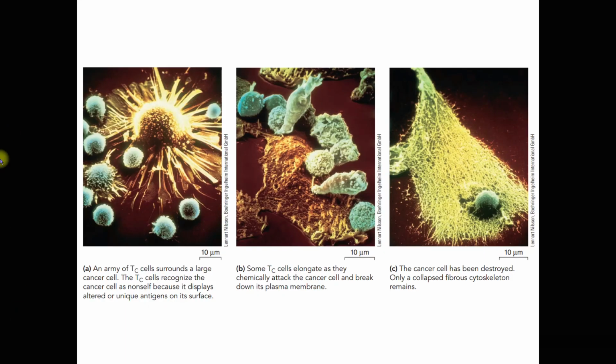So here in this diagram you can see the cytotoxic T cells surrounding these cancer cells, because cancer cells display different antigens on their surface. These cancer cells are trying to take over your body. Your cytotoxic T cells notice this, so they surround these cancer cells and attack by binding on the surface or epitopes of these cancer cells.